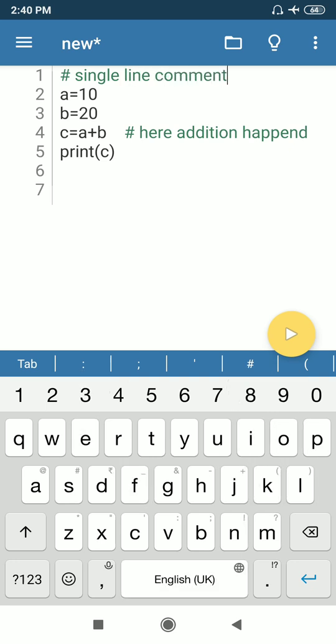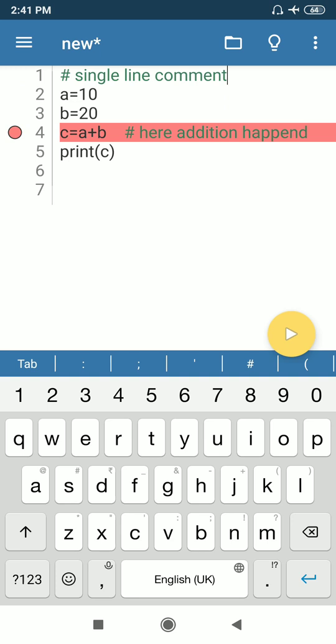Okay student, now see line number first. Here hashtag is there. Single line comment. So this kind of comment is known as line comment. Line comment contains only comment, and inline comment contains two parts, programming code plus comment.